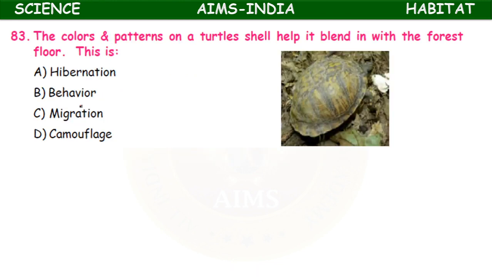The color and pattern on a turtle shell help it blend with the forest floor. This is hibernation, behavior, migration, camouflage. It is the camouflage. The floor and the animal color seem to be the same, to protect from enemies.